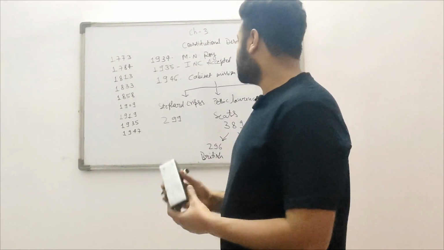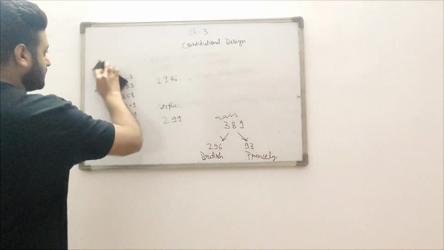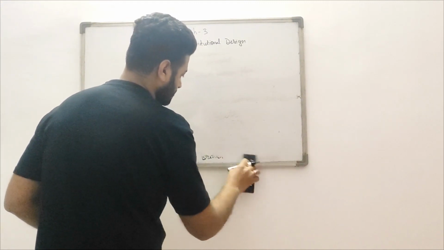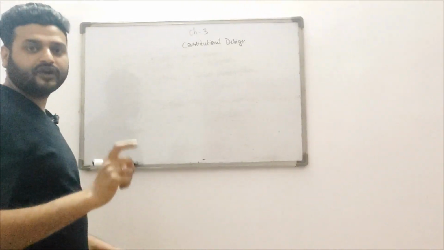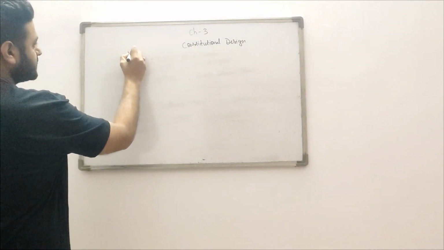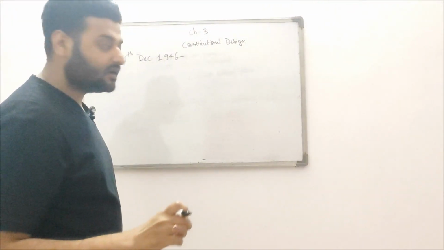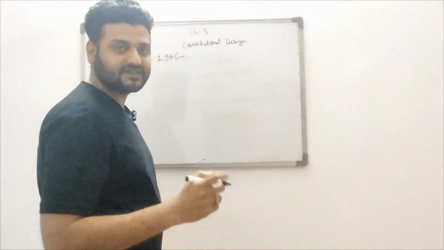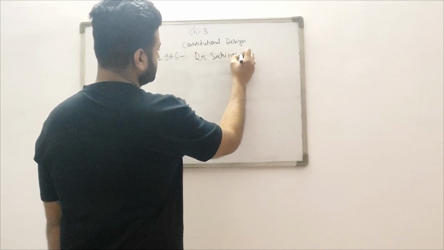Now we shall discuss the facts of this particular Constitution. The first meeting of the Indian Constituent Assembly was held on 9th December 1946. On the first day, they nominated the president of the Constituent Assembly, whose name was Dr. Sachchidananda Sinha.